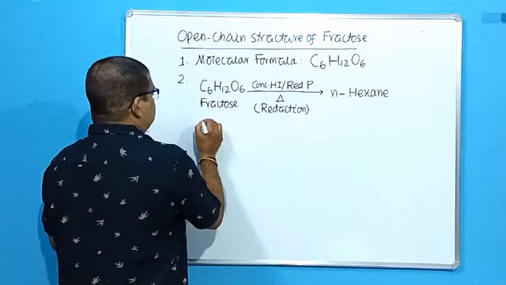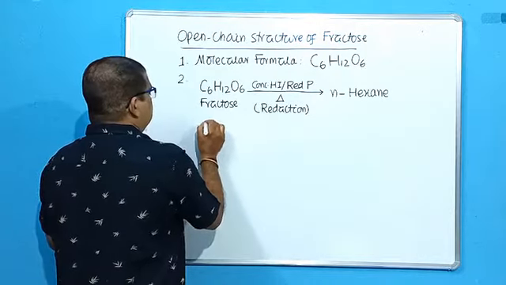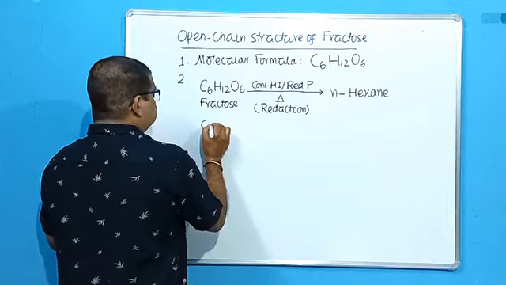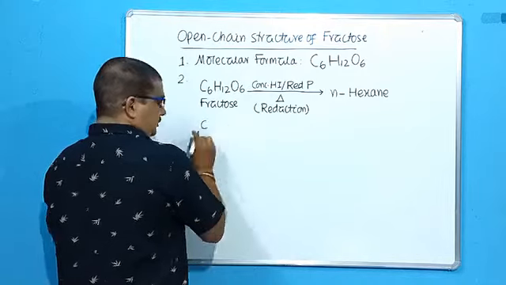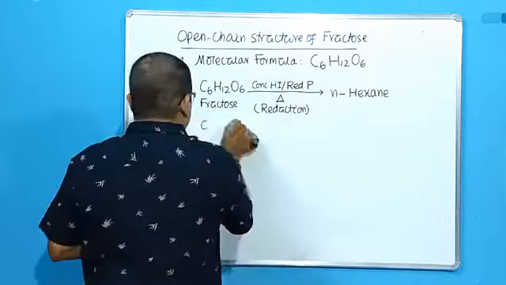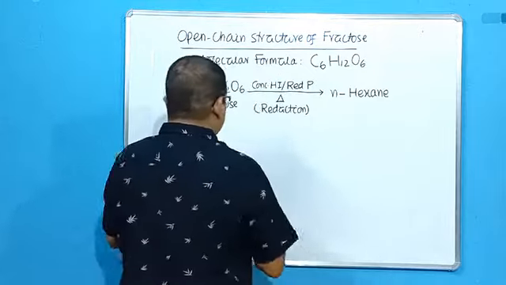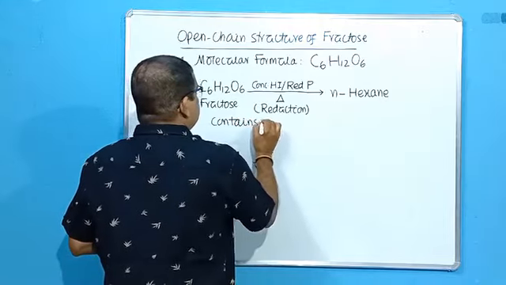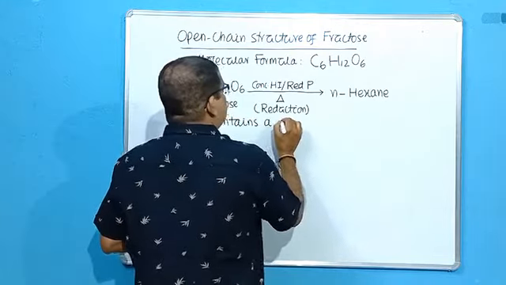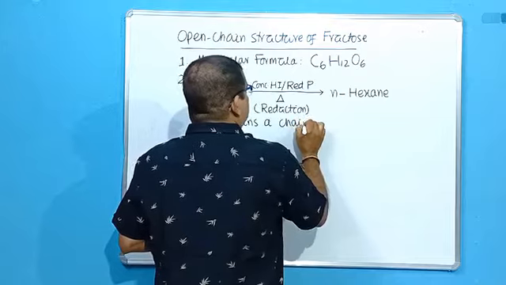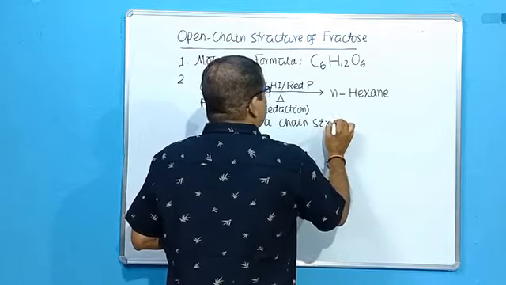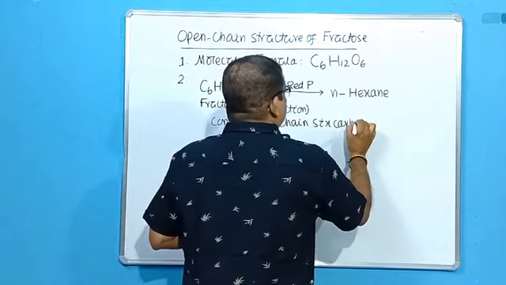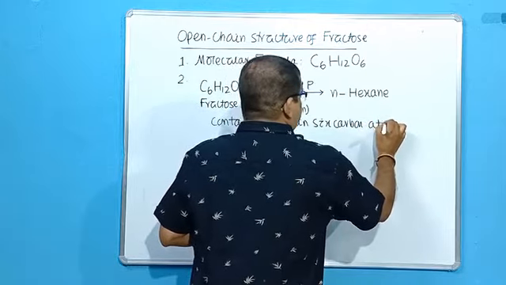So what does it confirm? Fructose also contains a straight chain of 6 carbon atoms.